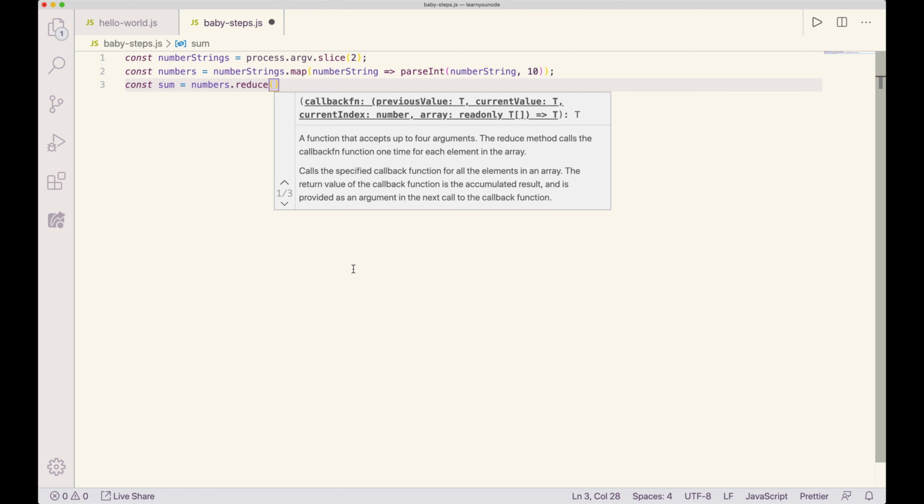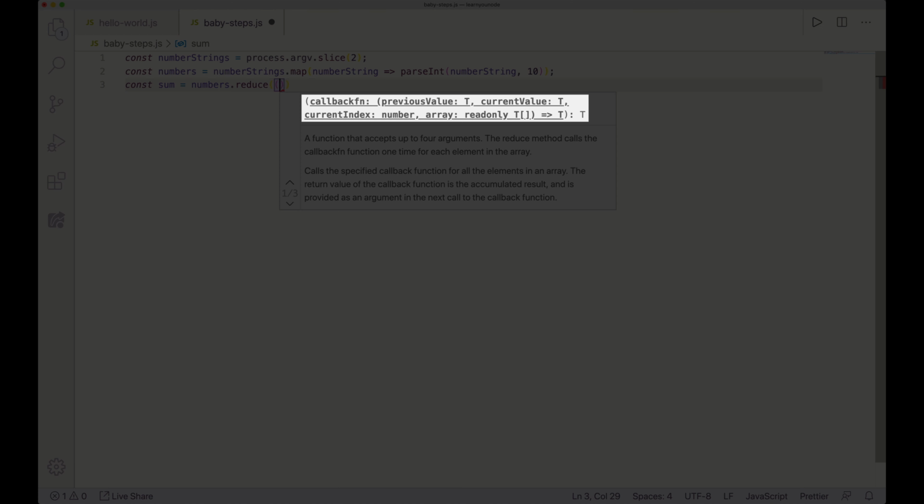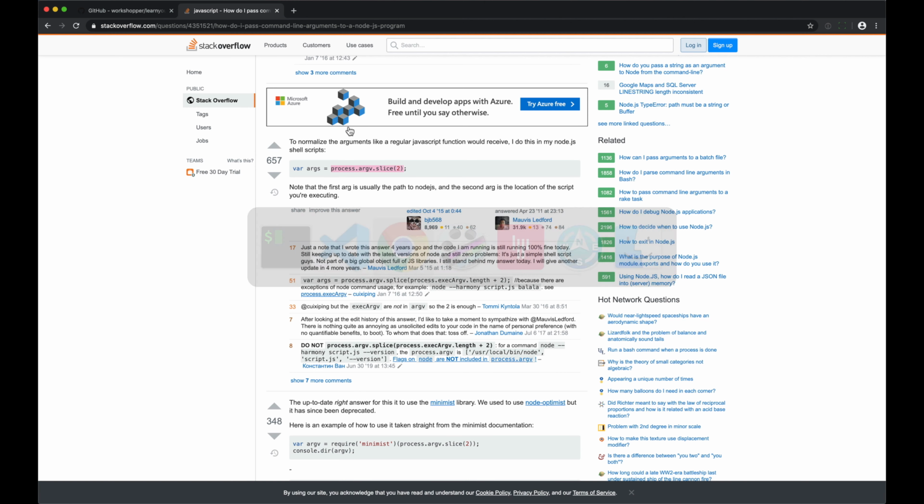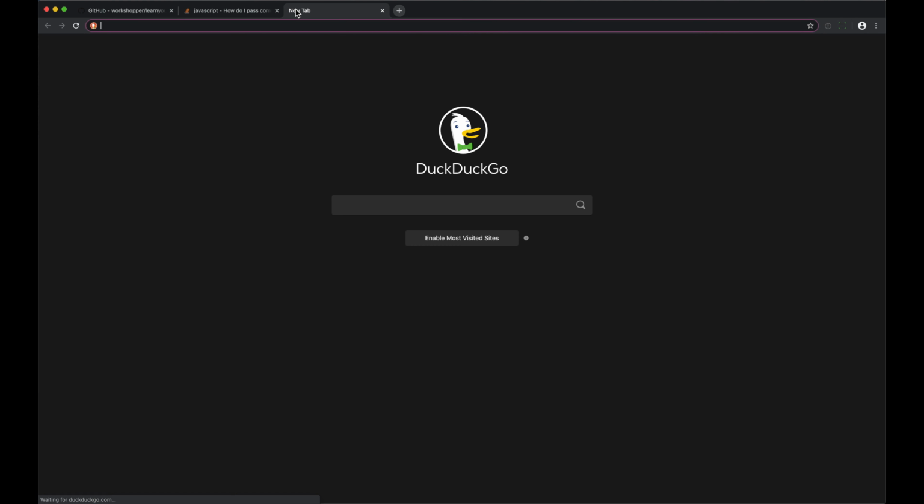I almost always have to refer to MDN to remember what I need to do. I know it takes a callback, and the callback takes previous value, current index, array. This is a case where I think I could kind of fumble through this, but I really want to see an example.